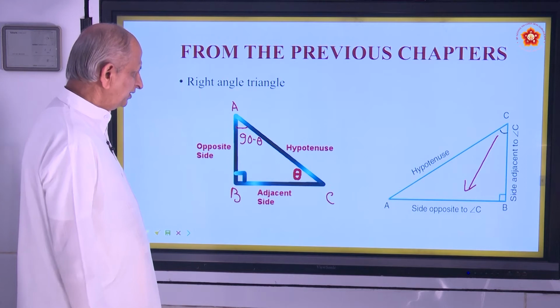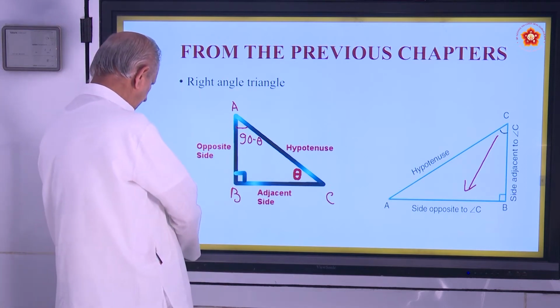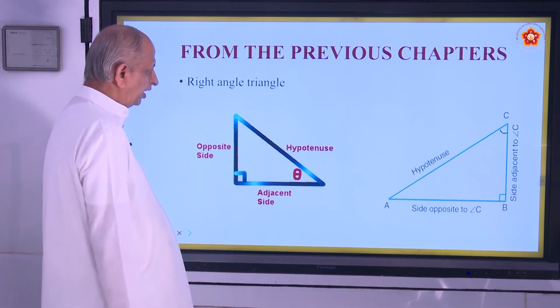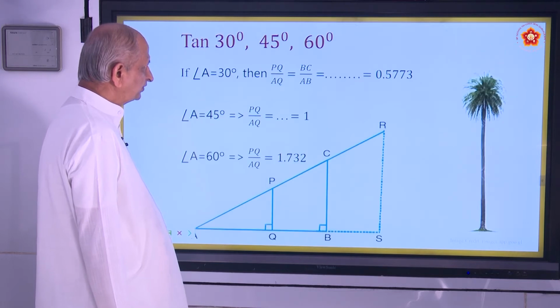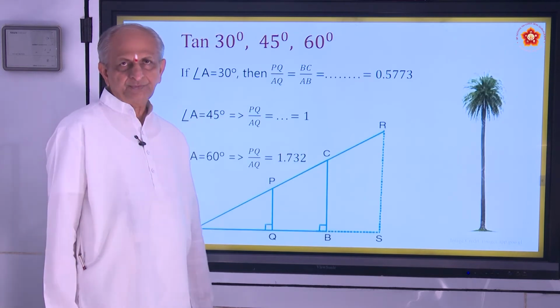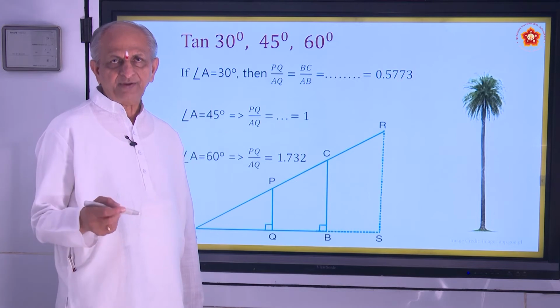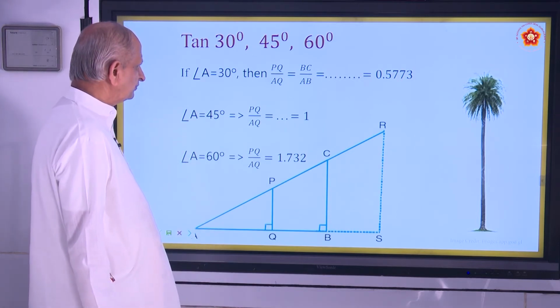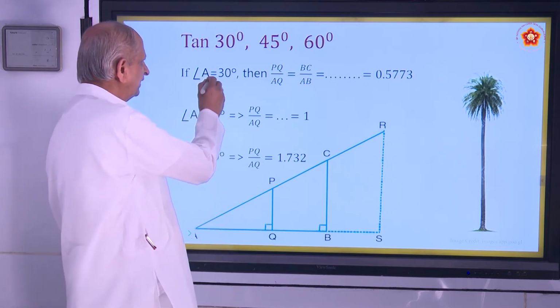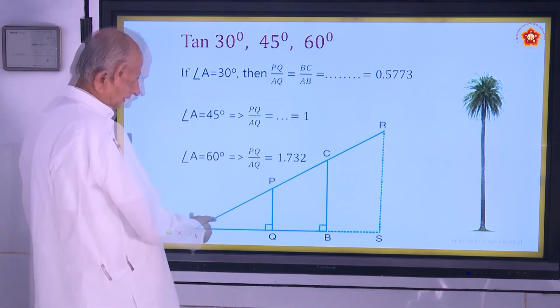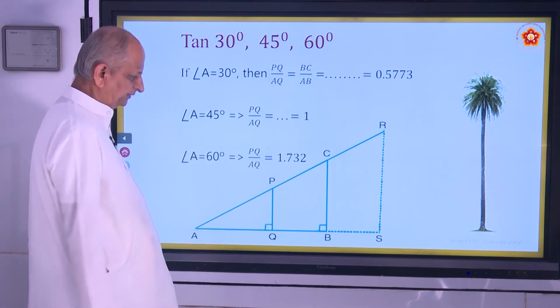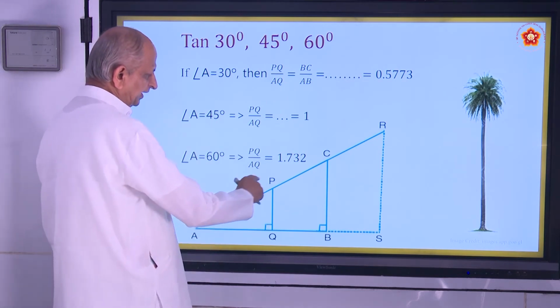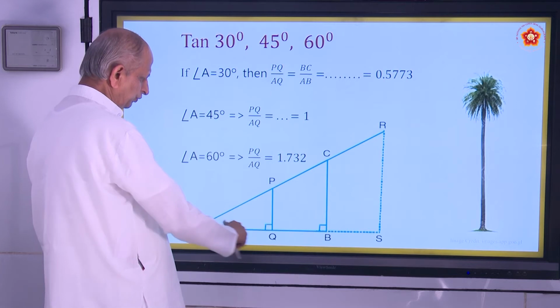Now let us see how you can apply the knowledge of trigonometry in different types of problems. Suppose angle A is 30 degrees. See here, angle A is 30 degrees. This is a right angle triangle APQ.